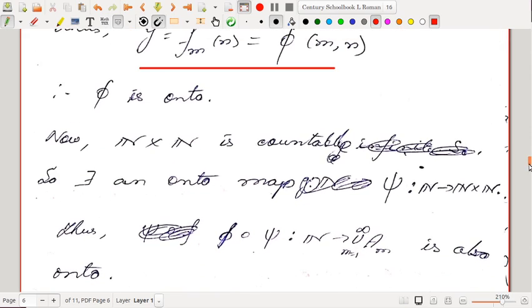But I have to construct an onto map from N to the union. But already we have shown that N cross N is countable. So N cross N is countable means there exists an onto map psi from N to N cross N. You take the composite of these two onto maps, phi composite with psi. So that is also onto. Composite of two onto functions is onto.